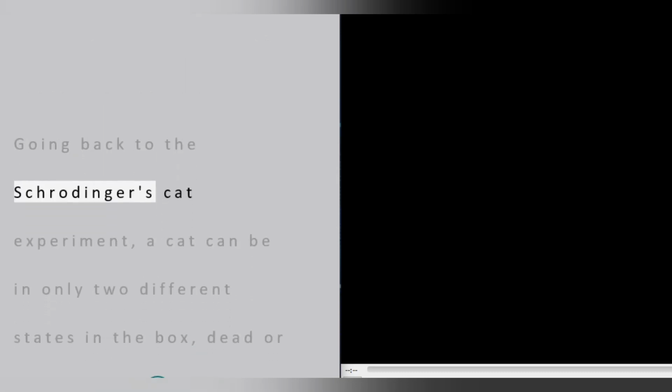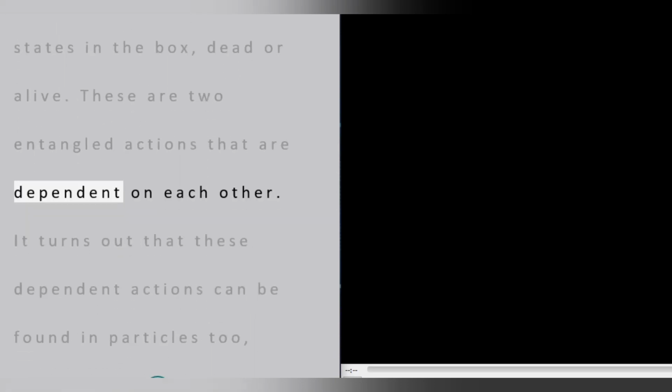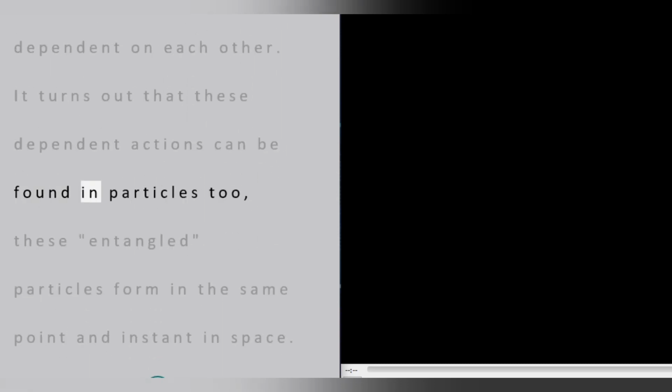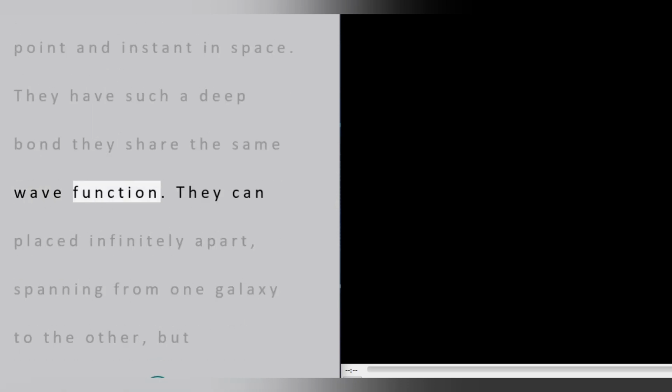Going back to the Schrödinger's cat experiment, a cat can be in only two different states in the box, dead or alive. These are two entangled actions that are dependent on each other. It turns out that these dependent actions can be found in particles too. These entangled particles form in the same point and instant in space. They have such a deep bond, they share the same wave function.